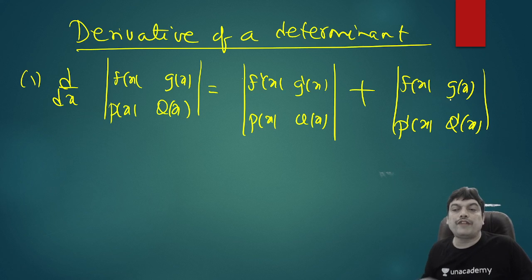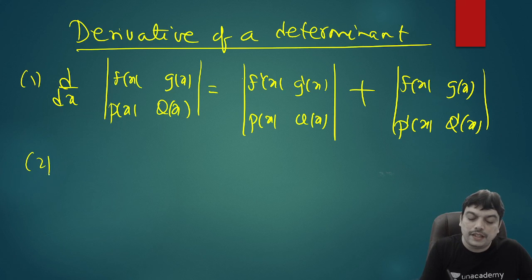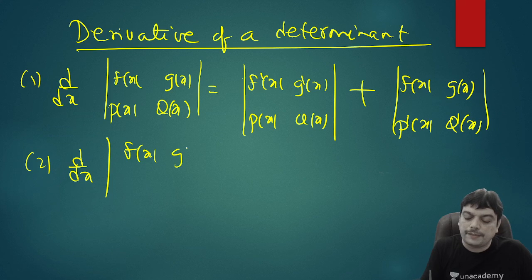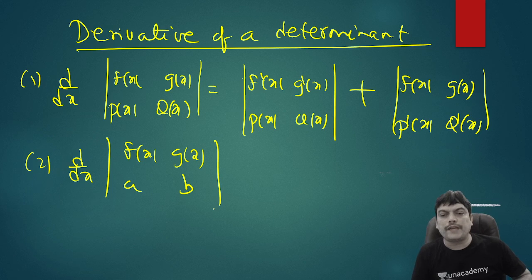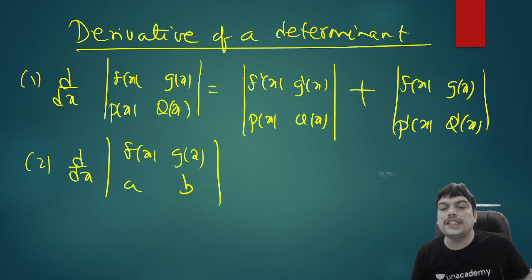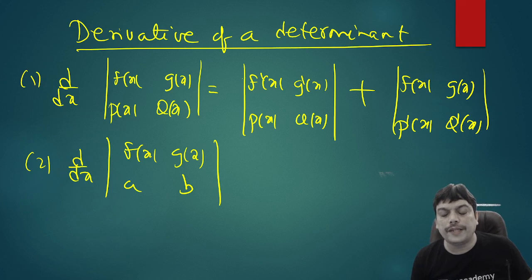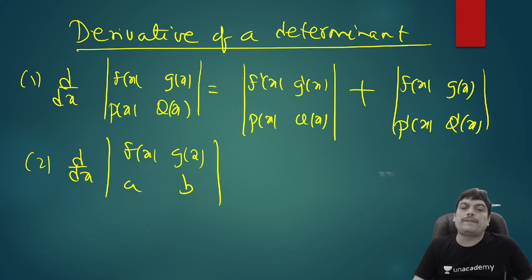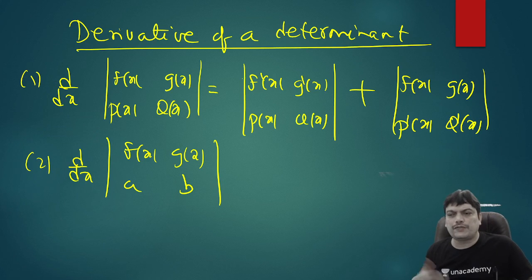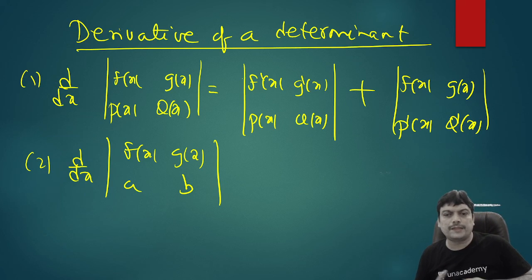And what happens if one row has constants? Like for example, if it is d by dx of f of x, g of x here, and some a and b here. Whatever rule I applied with determinant here, with rows can apply with columns, because when you take the transpose of the determinant, we know the determinant of a matrix and determinant of its transpose are equal for a square matrix. So whatever you apply with rows is applicable with columns, but just follow one rule. I am doing with rows, you can fix up on that.